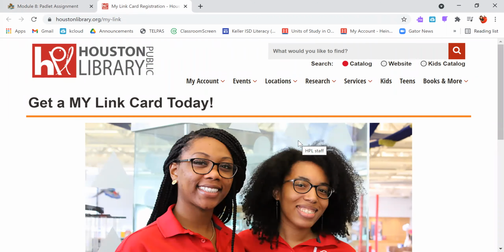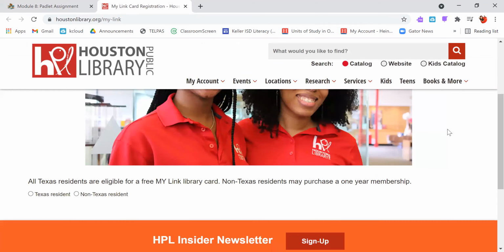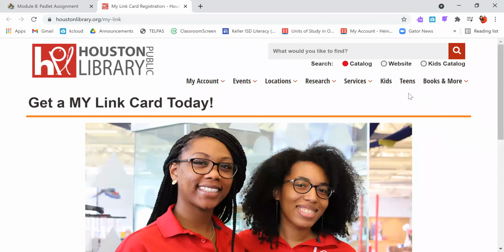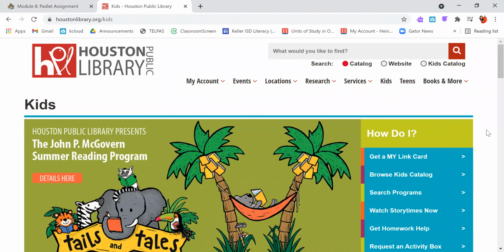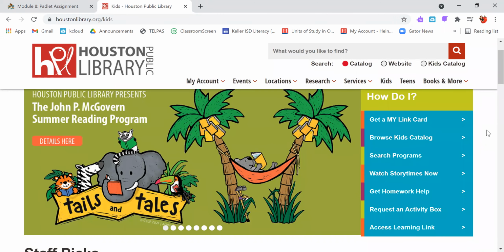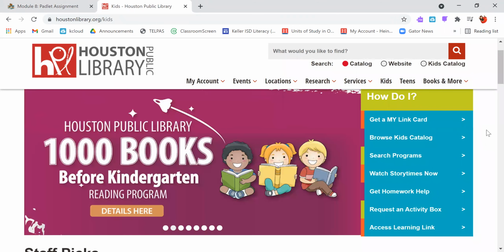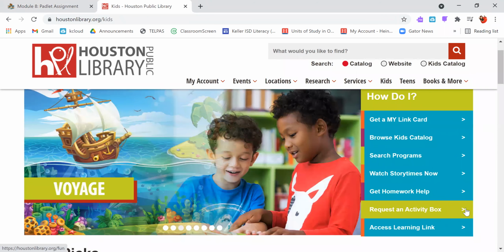But if you wanted to go ahead and check out the Houston Public Library page, there's information here about how to get that library card with your parents' help, but you can also click on Kids. And over here to the right, we have a lot of great tabs that you can click on. Like if you want to get homework help or request an activity box, they send out activity boxes. Of course, you want to talk to your parents about that first.